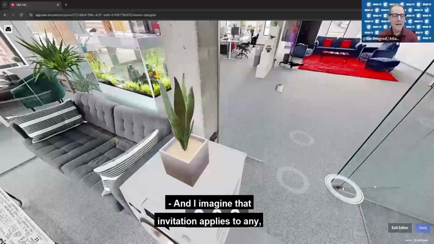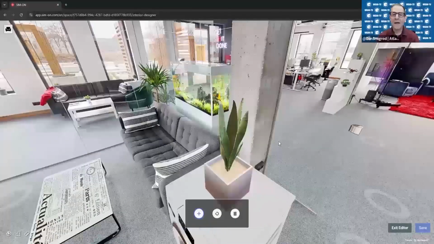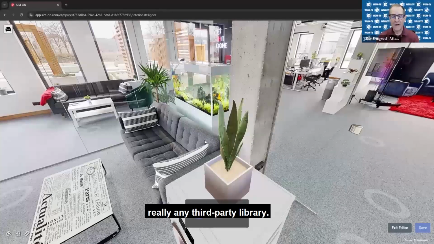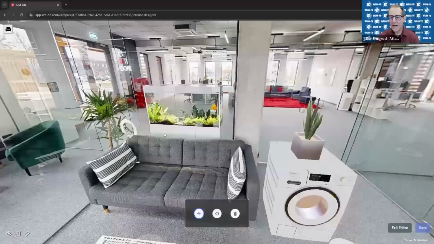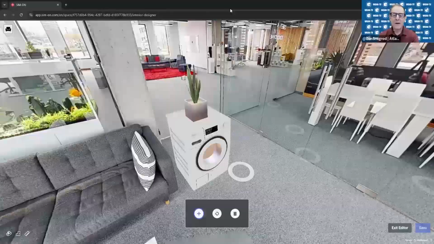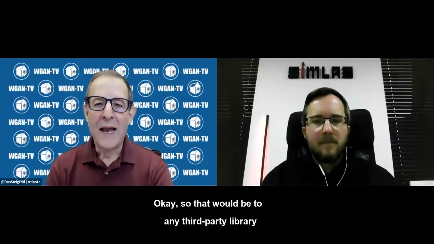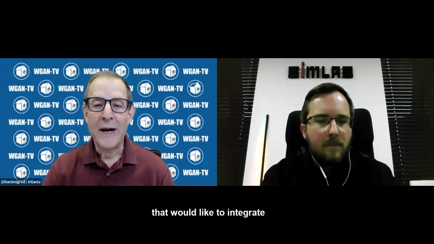And I imagine that invitation applies to really any third-party library. If you could take it off screen share at the moment, I think that'd be great. Okay. So that would be for any third-party library that would like to integrate into Matterport plus SimLab. Exactly.